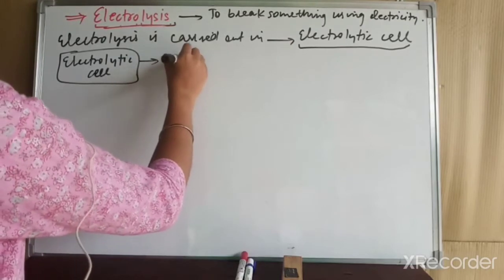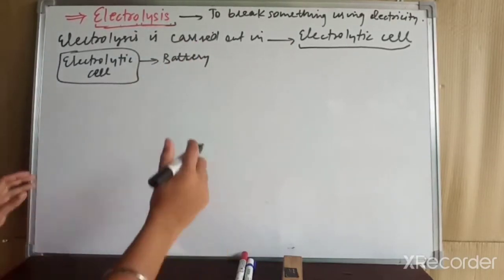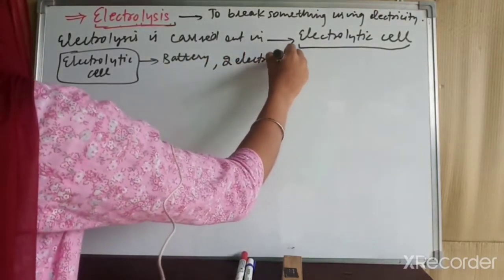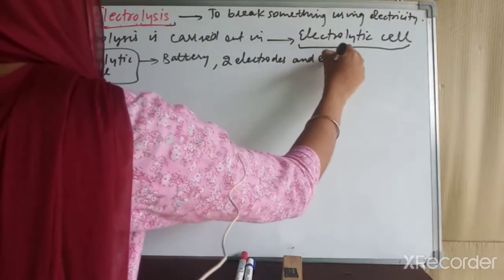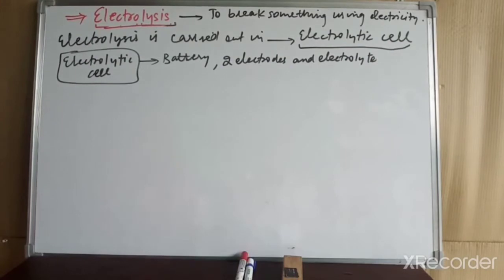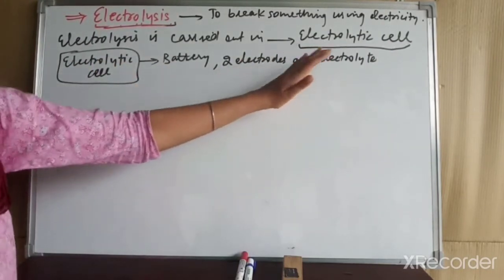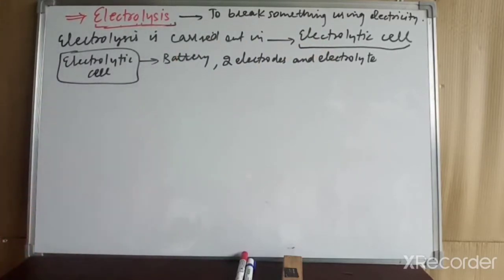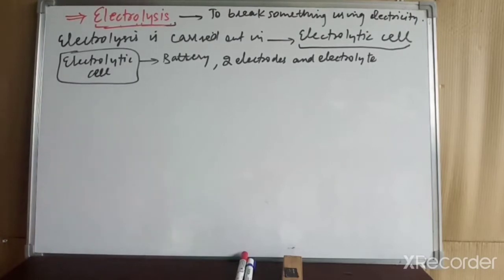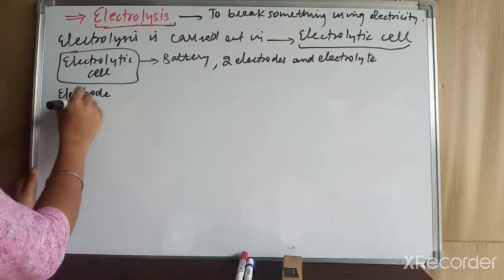That is, there is a battery which is connected with wires to the electrodes. So there are two electrodes and there is an electrolyte. These are the three main things which are required to complete an electrolytic cell. First is the battery, then electrodes and then electrolyte. Now I will tell you how we can arrange these components to constitute an electrolytic cell. Actually, firstly we will study what an electrode is.